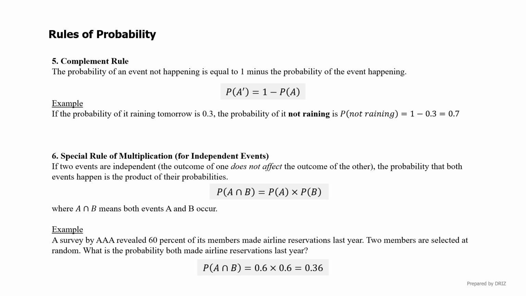This works because in probability, the total chance of all outcomes, which includes something happening or not happening, always adds up to 1 or 100%. It's a handy shortcut.